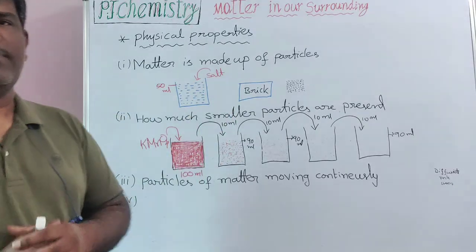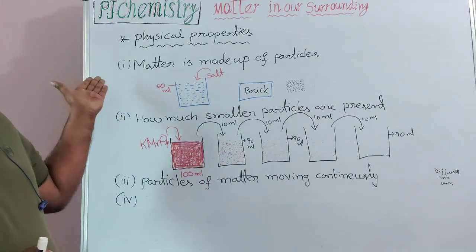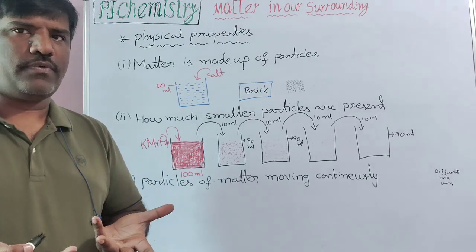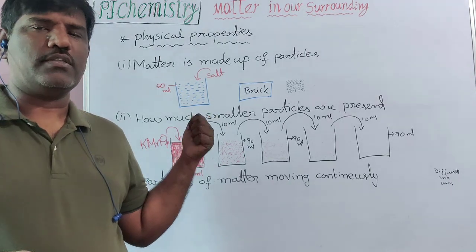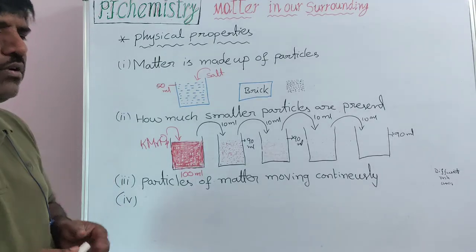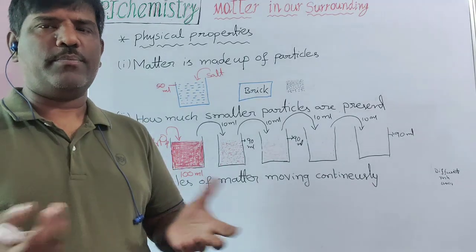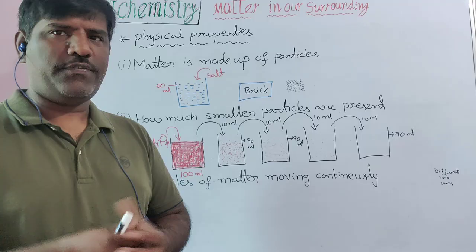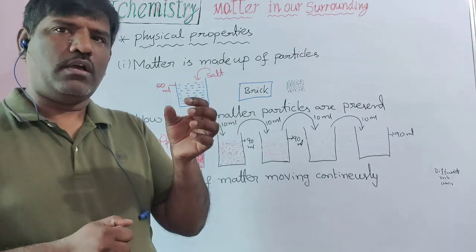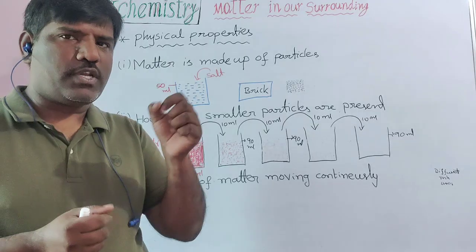This physical property of matter, if you observe, matter is made up of particles. How are we going to prove that? If you take a brick and hammer on it, the brick breaks down into smaller pieces.